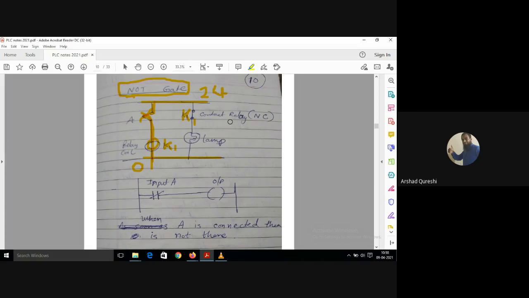Closed. See, it is already closed. When A was open, it was closed. It is a normally closed contact which is connected. Hope you are getting this. So when the coil is getting energized, it will open this contact relay. It will be in this position now. It will be opened, and therefore, as it will be opened, it will not allow any current to flow to the lamp.